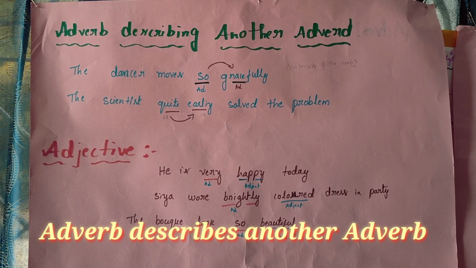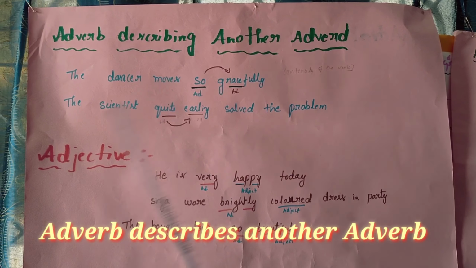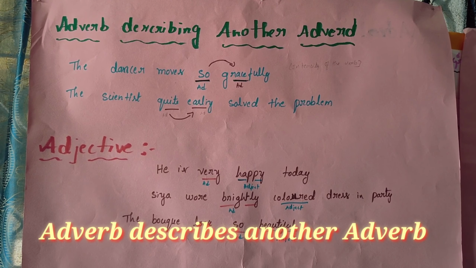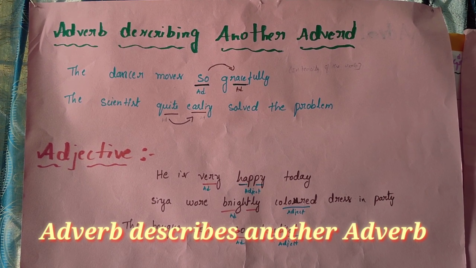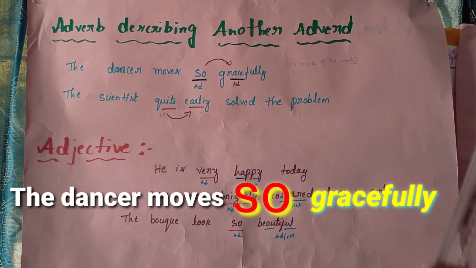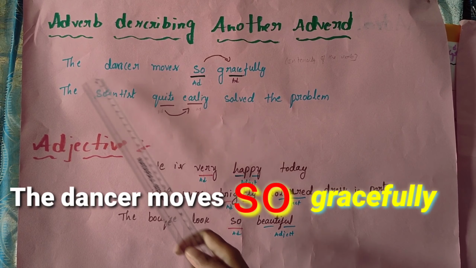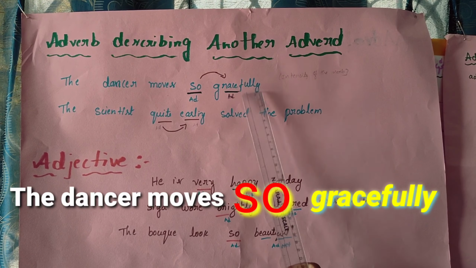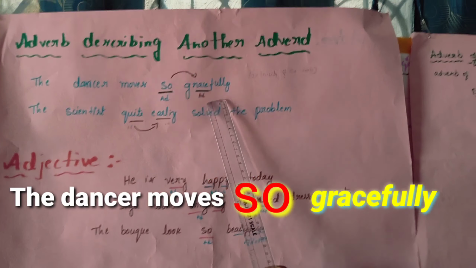After learning the types of adverbs, here is an adverb describing another adverb. We are given 2 examples. The dancer moves so gracefully. Gracefully is an adverb used in this sentence.